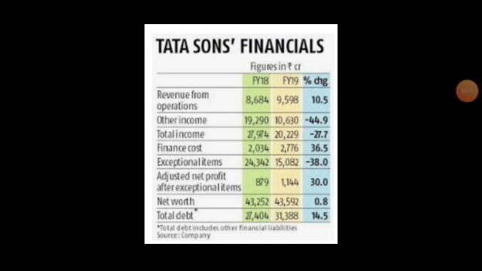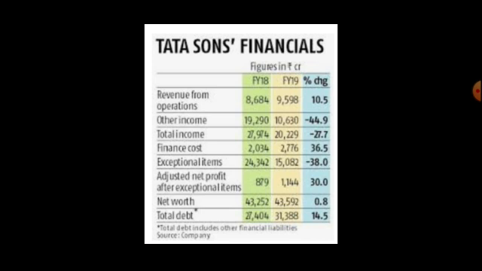Here you can see certain other financial reports, like if they have selected Tata Sons, that means the Tata is dealing in various business. So revenue from operation percentage, this is a comparison of financial year 18 and financial year 19, what they have improved in their revenue from operations, that means the type of a profit.